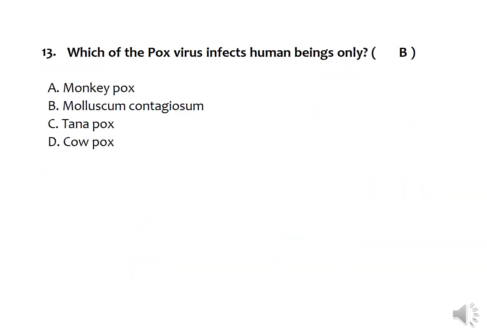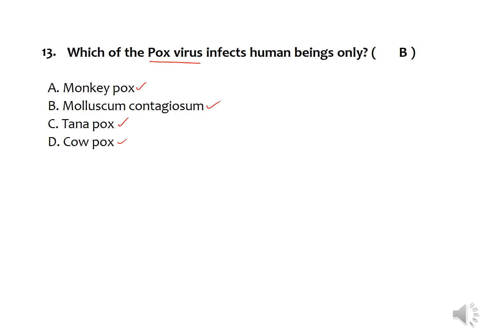The pox virus that infects human beings only: if you see all these four pox viruses, monkeypox, tanapox, and cowpox are all zoonotic pox viruses which can infect human beings and also animals.